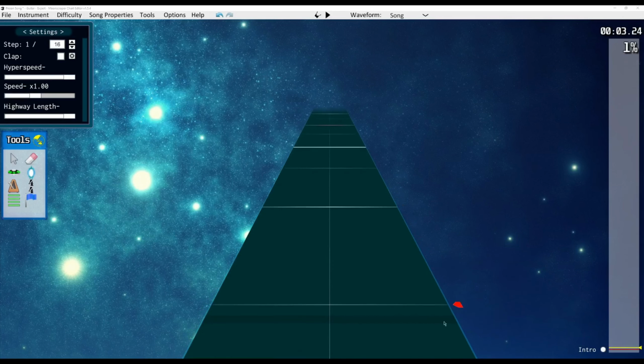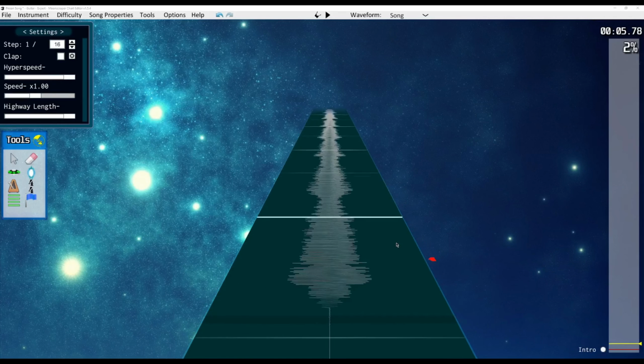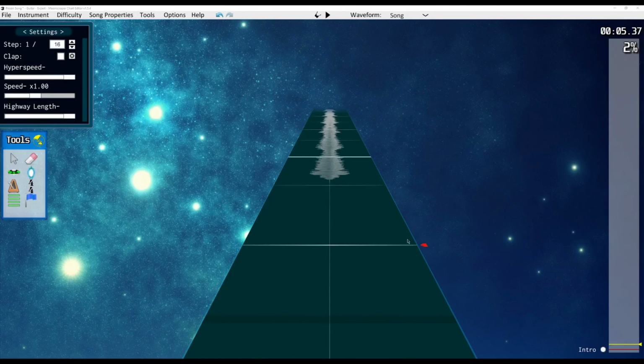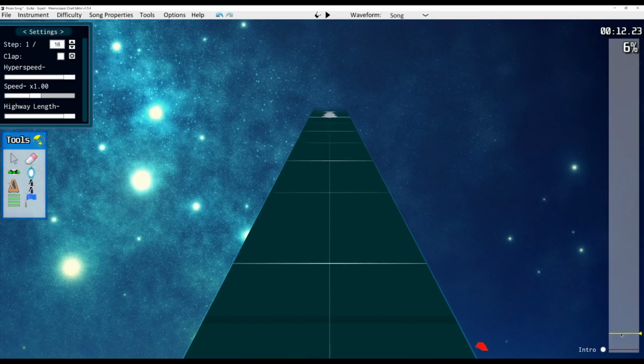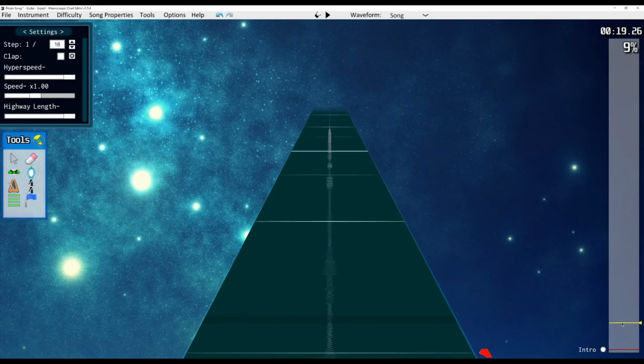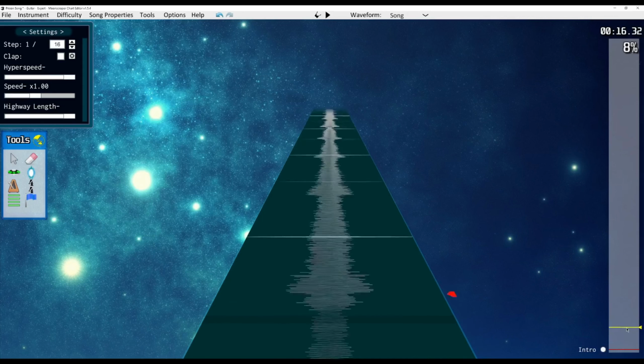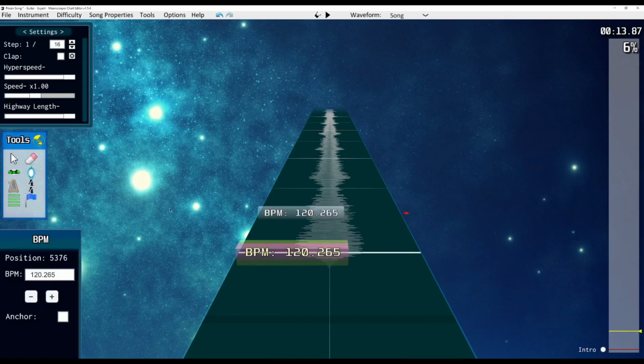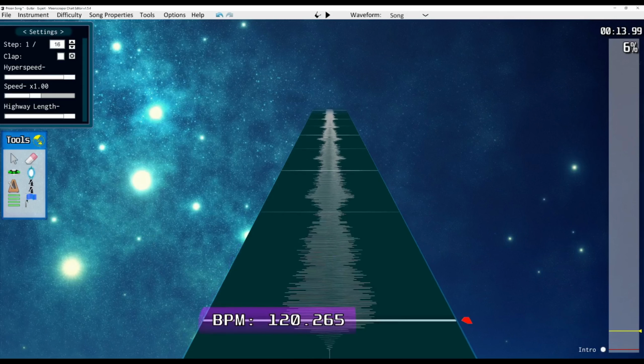But if you're doing a song that does not have a Songster tab or something, Moonscraper can help you with that. We're going to ignore a lot of this silent stuff at the beginning. So we'll start here.